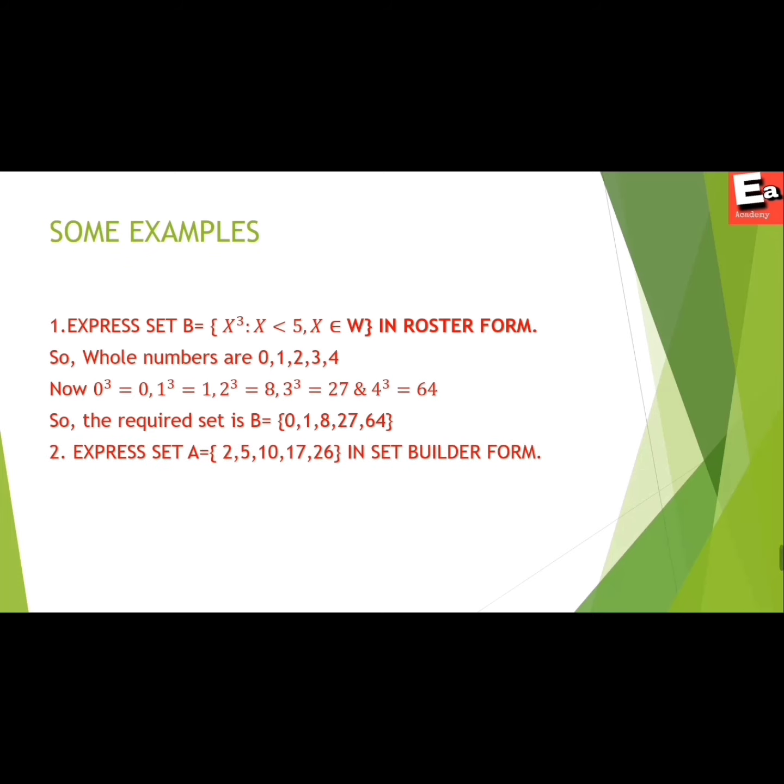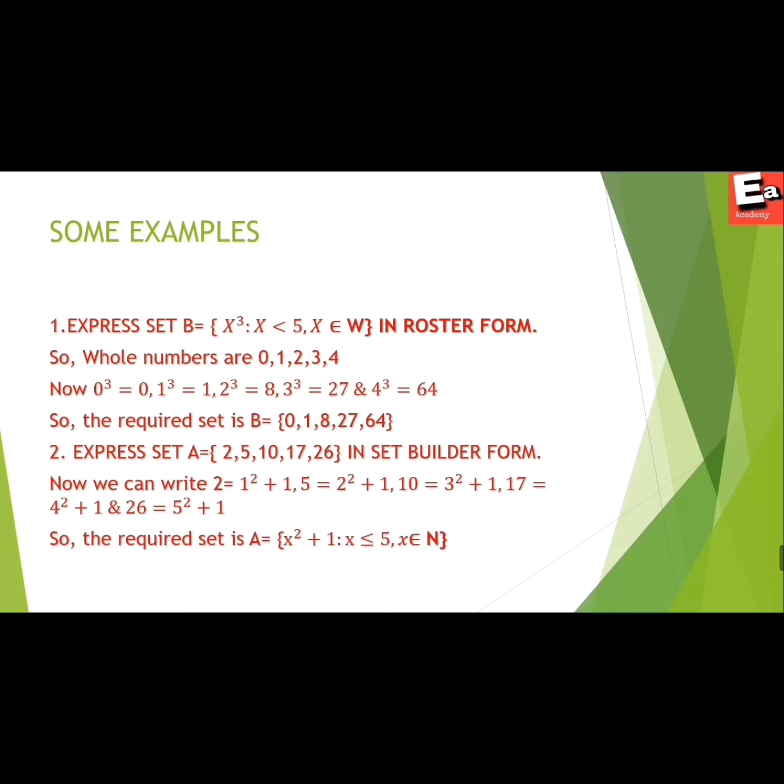And we will go to the next example, express set A in set builder form. Here the given set A is in roster form. So we have to change it to set builder form and it is very hard. So listen carefully. Now we can write 2 as 1 square plus 1, 5 as 2 square plus 1 and like that 26 is equal to 5 square plus 1. So we can write the set A as {x square plus 1 where x is less than 5 and x belongs to natural number}.